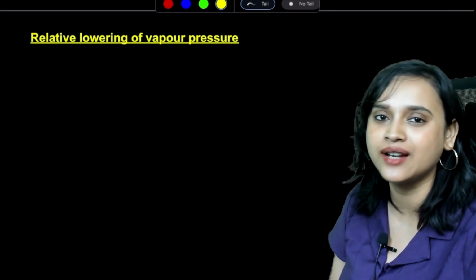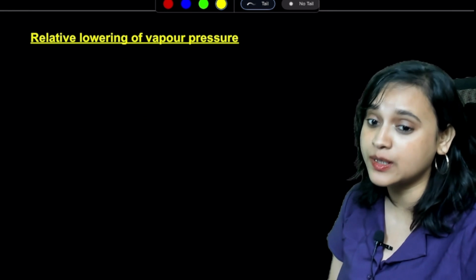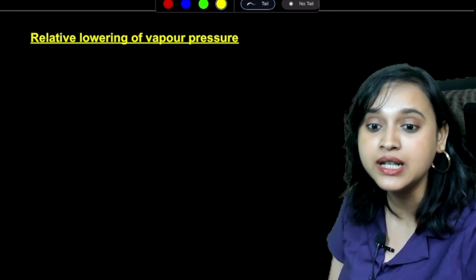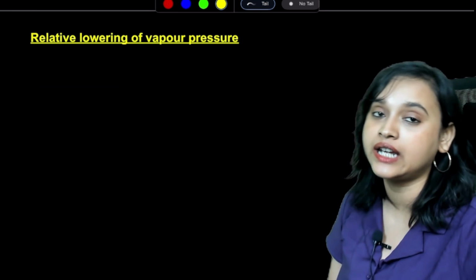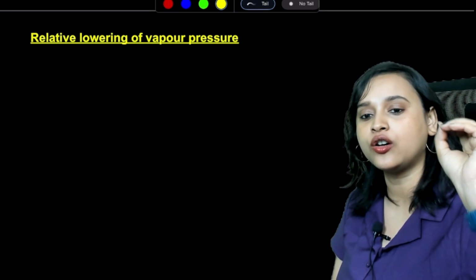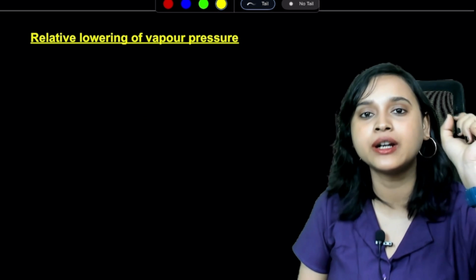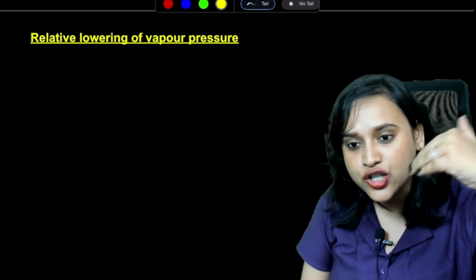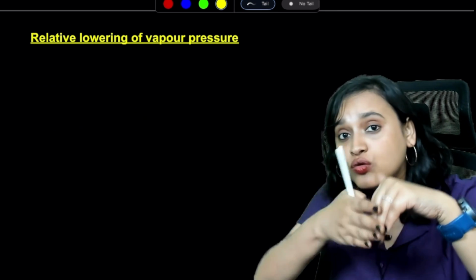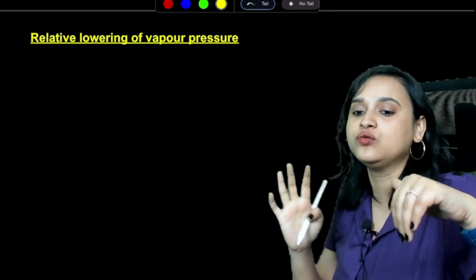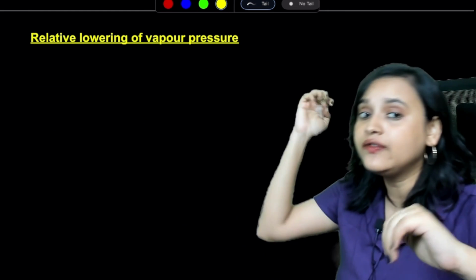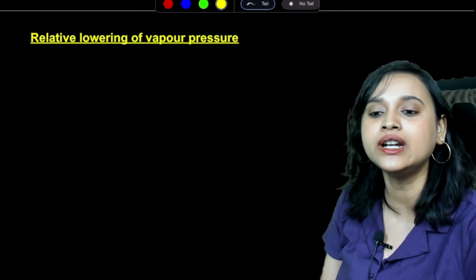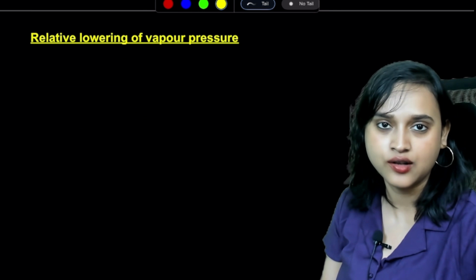Shall we, everybody? These are the most important part of the chapter, so please pay attention. Once again, what are colligative properties? Colligative properties depend on the number of solute particles. All right. So it depends on the ratio of the number of solute particles to the number of solvent molecules of a solution. You can say this.